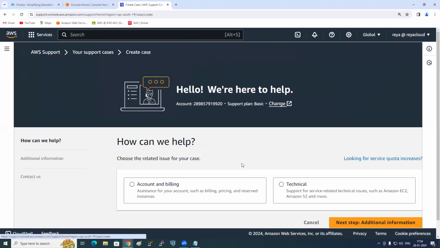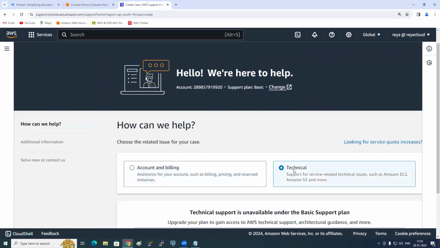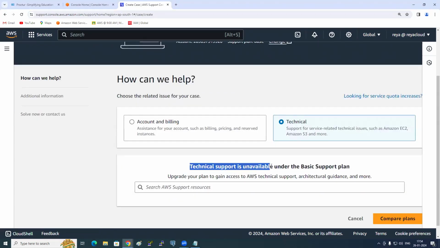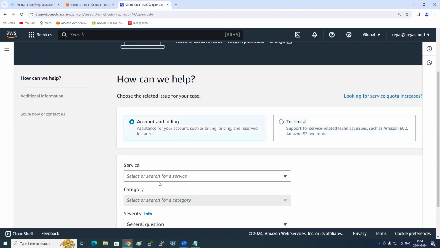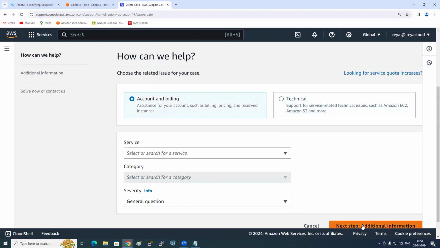If you click on create case, do you see this here? Account and billing, technical support is available. Technical support is unavailable under the basic support plan. So anything related to your account, you just select, give some matter details, and then hit submit. The ticket will get created. AWS will get back to you via email.